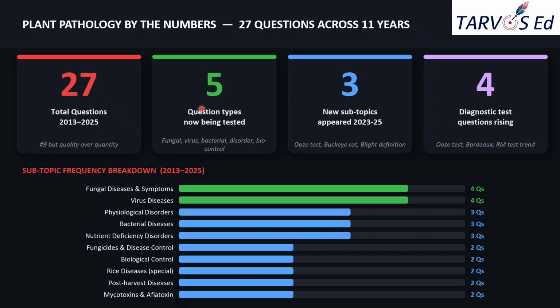Okay, and 5 distinct question types are now being tested: fungal diseases, viral diseases, bacterial diseases, physiological disorders and biological components. So this tells you the subject has matured into a balanced, multi-category exam area. You should focus on multiple areas.